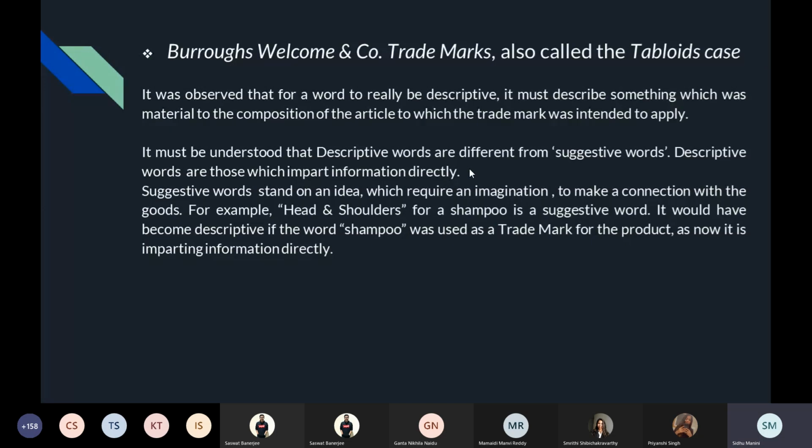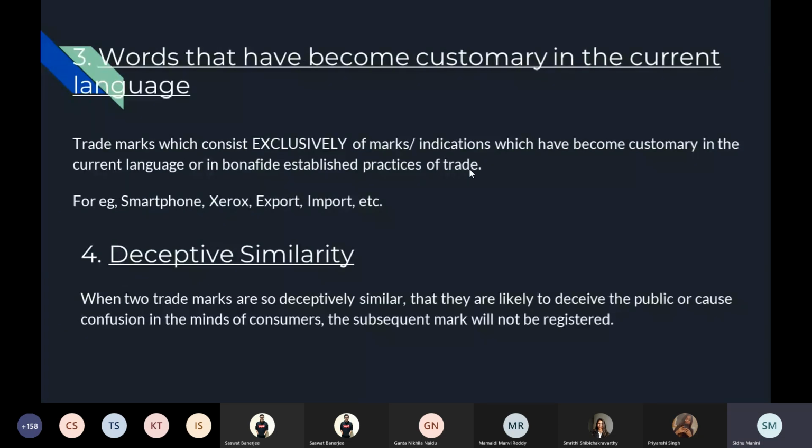The third ground is words that have become customary in the current language. Trademarks which consist exclusively of marks or indications which have become customary in the current language or in bona fide established practices of trade cannot be registered. Smartphones, Xerox, export, import, etc.